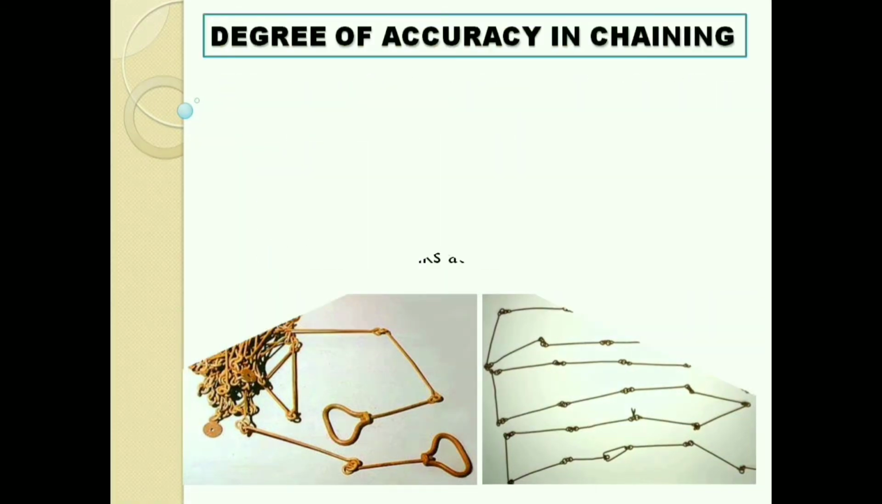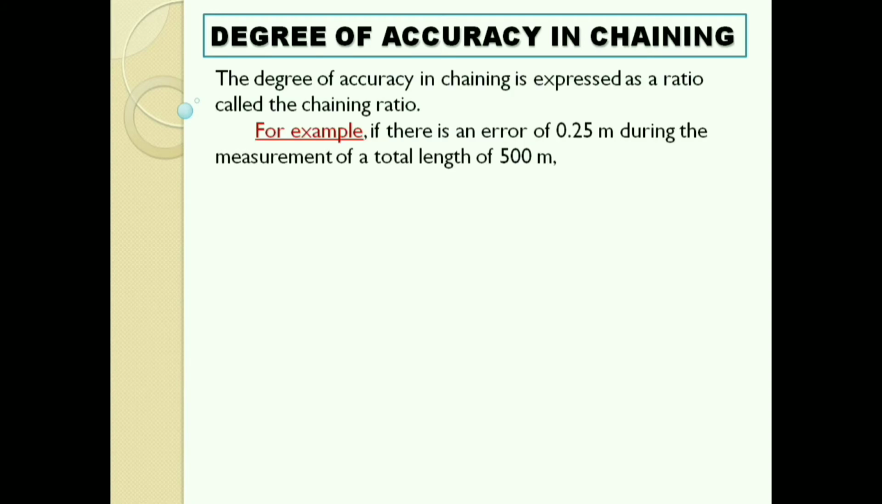Next, degree of accuracy in chaining. The degree of accuracy in chaining is expressed as a ratio that is called chaining ratio. For example, if there is an error of 0.25 meter during the measurement of a total length of 500 meter, then the chaining ratio is 0.25 meter by 500 meter, that is 1 by 2000.